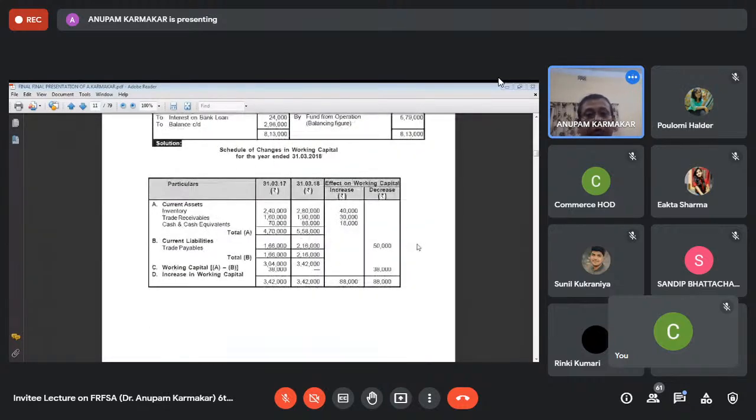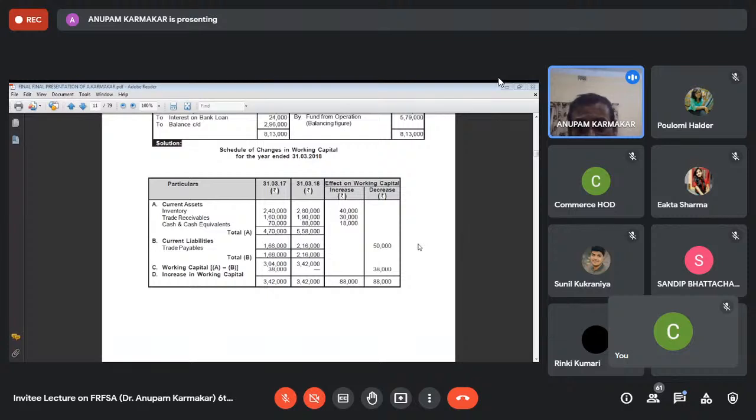See that first of all, the problem is given in such a way that you can prepare the working capital. See that in the current assets part, we have taken inventory, trade receivables, cash, and cash equivalents. And remember that I have not taken the provision for taxation in the current assets. Current liabilities is trade payables. Working capital, you can see 3,04,000 and 3,42,000. So the increase in working capital is 38,000.